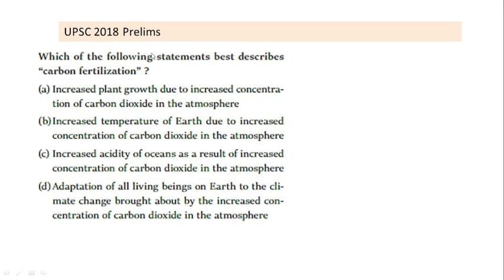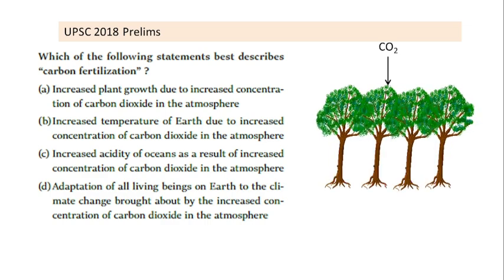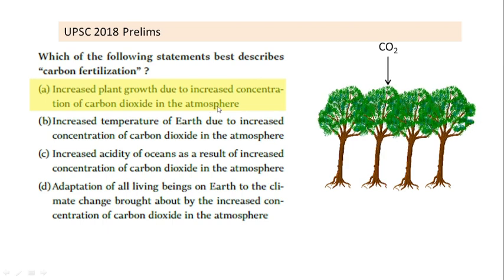Next question is, which of the following statements best describes carbon fertilization? Now remember this, that due to anthropogenic activity, CO2 is very high in environment. We know this fact. CO2 is a greenhouse gas which causes global warming. But at the same time, CO2 is also the food for plant. Plants undergo photosynthesis by capturing CO2. Now it has been observed that in presence of very high amount of CO2, growth of plant becomes extremely high. So this phenomena is known as carbon fertilization. So carbon fertilization means increased plant growth due to increased concentration of carbon dioxide in atmosphere.